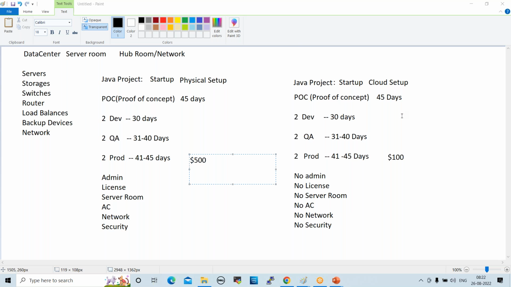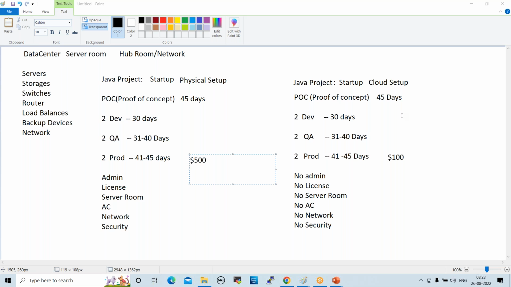When we go with the cloud, cost will be saved. Clients always look for costing, right? In real-time projects, clients always check cost cutting. That is why whoever is starting a startup company now is moving directly to cloud without purchasing physical servers.